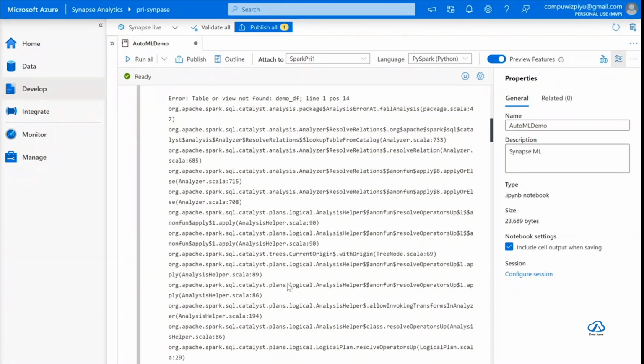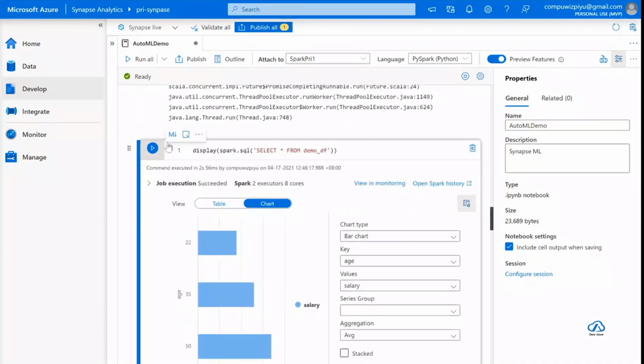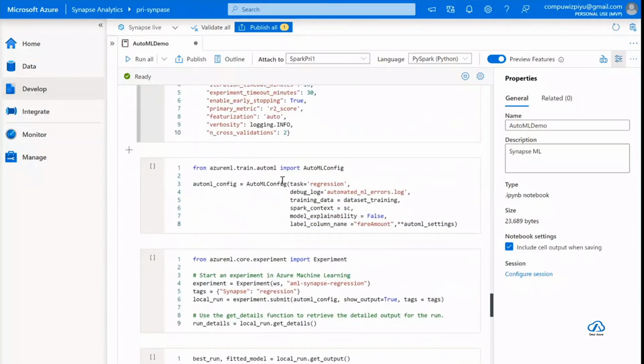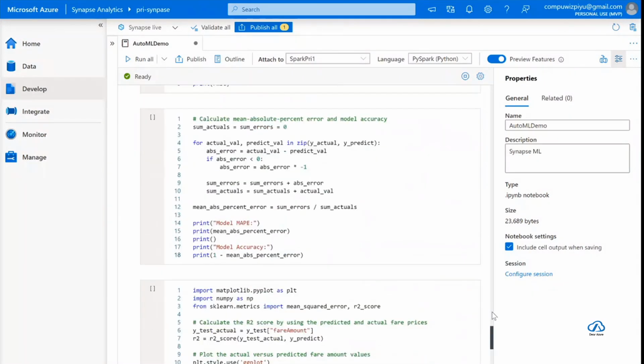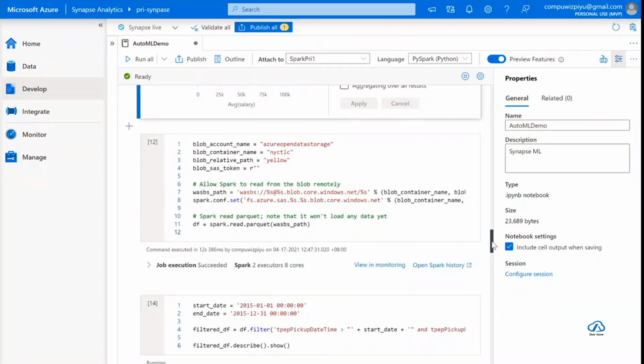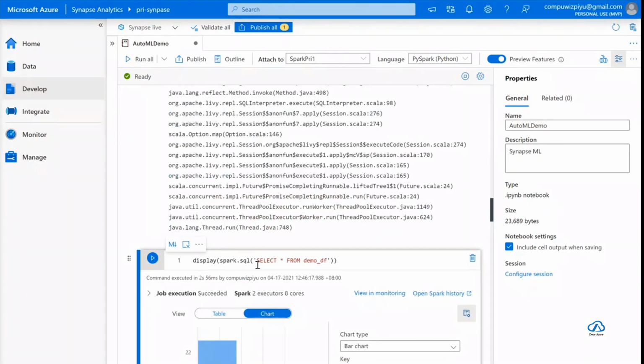If I am not changing the language to SQL here, this is how I am going to do the same operation using PySpark. Yeah, see. Display spark.sql and then select.